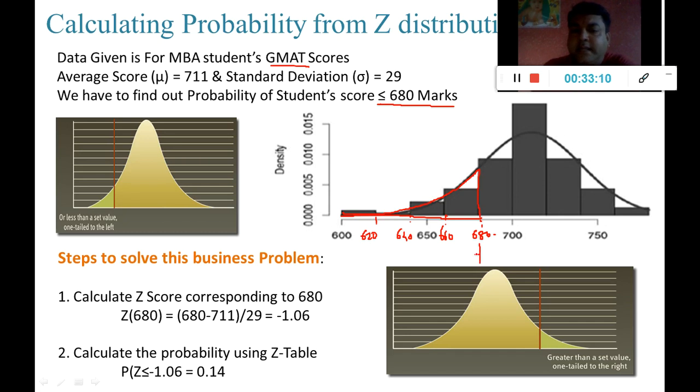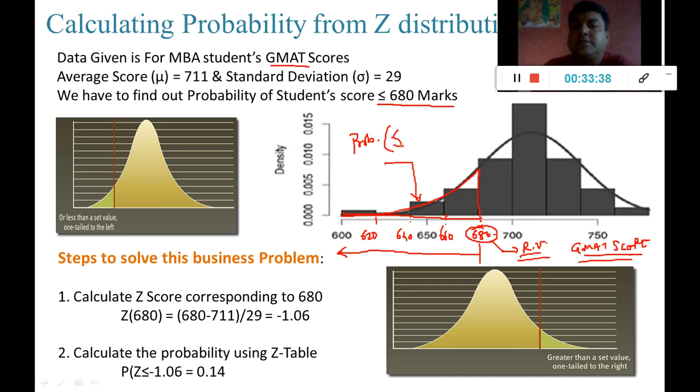As we know, the Z table is going to give me the area towards the left of the point of interest. So this is the value for my random variable. Random variable name is GMAT score. And my business problem is, I want to find out the area or the probability of a student scoring less than or equal to 680 marks, which lies in this area, and which will be given to me by the Z distribution.